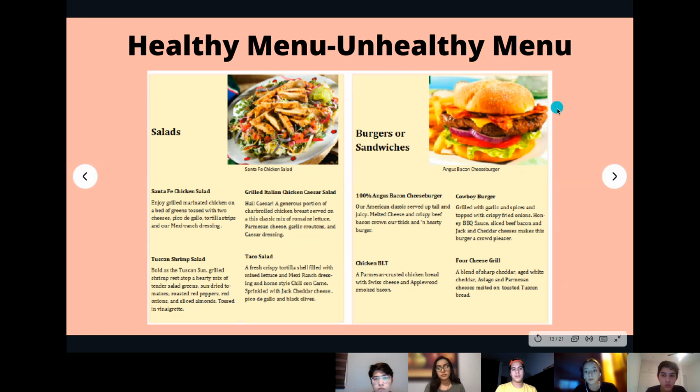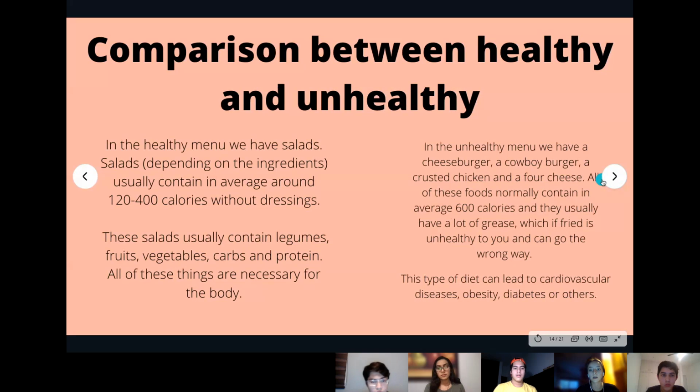In the healthy menu, we have salads. Salads, depending on the ingredients, usually contain in average around 120 to 400 calories without dressings. These salads usually contain legumes, fruits, vegetables, carbs, and protein, and all of these things are vital and necessary for the body.